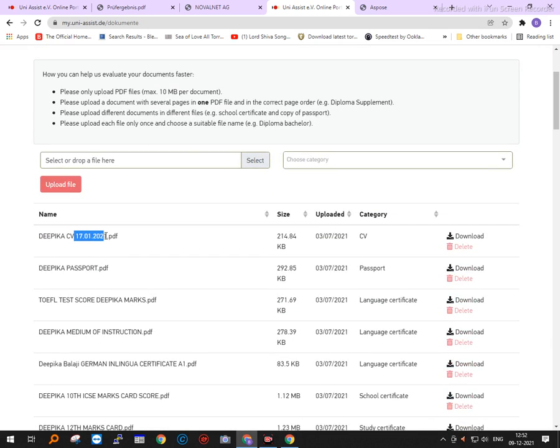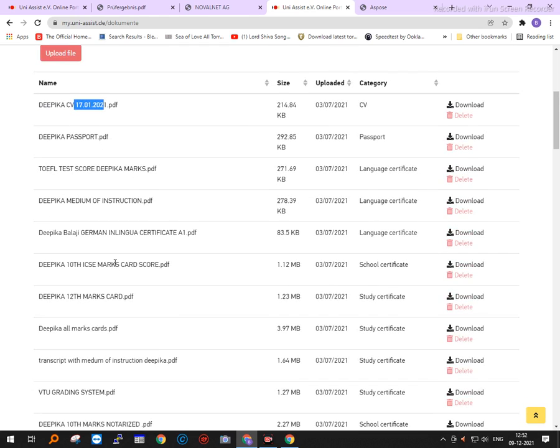Please put a date with a new name. You have to upload it, and remember that with the new cover which you are sending to UniAssist for Halle and Dresden, you have to add that new 7th semester or 6th semester marks card or transcript which you received between sending the application of Goethe and sending the application of Halle and Dresden. I hope you understand that.